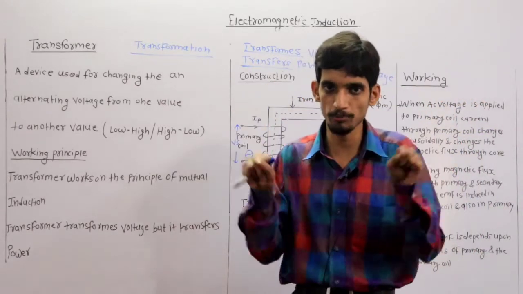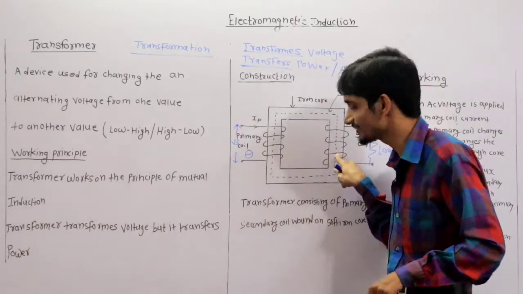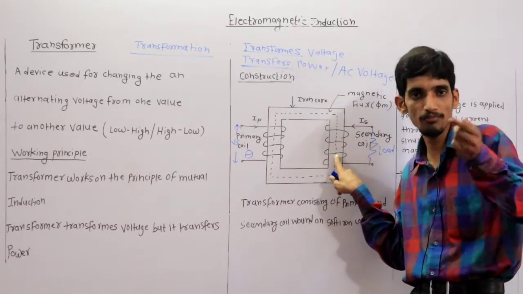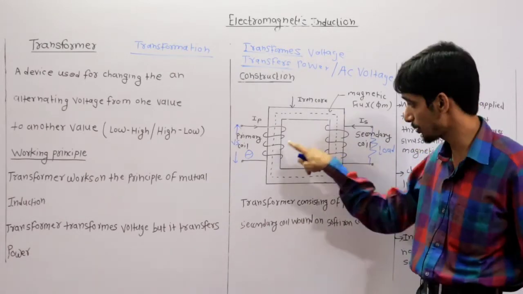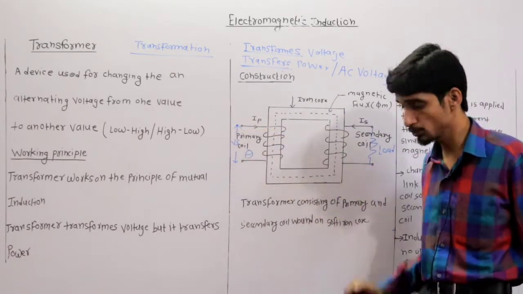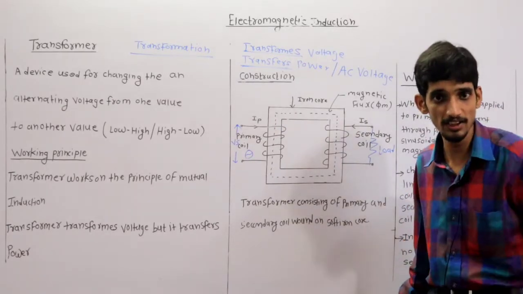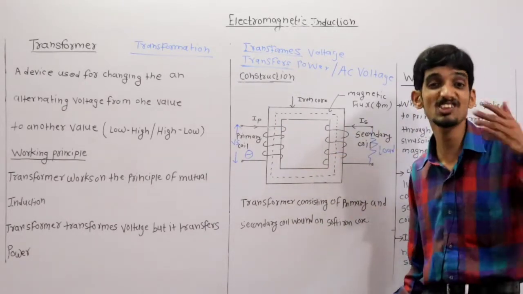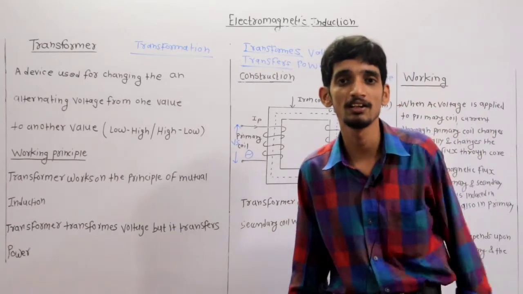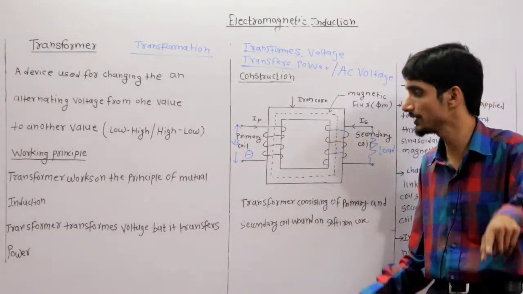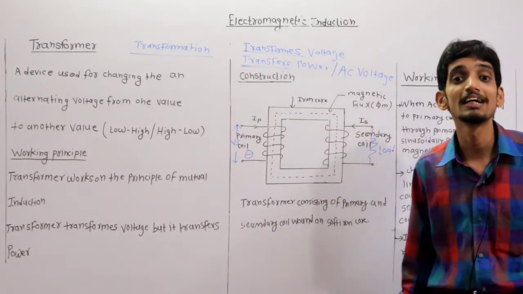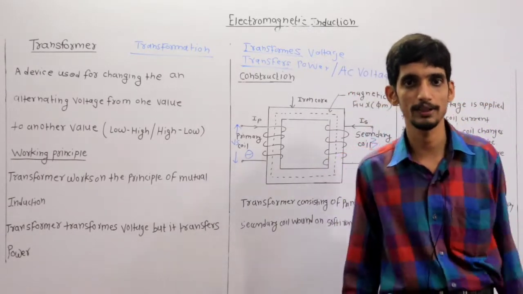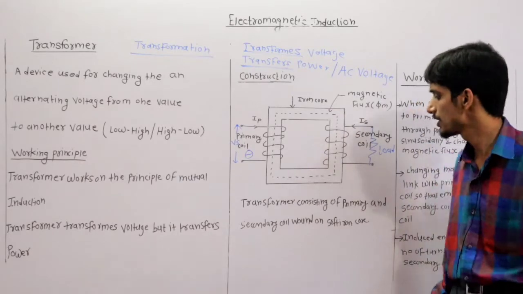Okay, so up till now I have discussed with you the construction of transformer. It consists of a soft iron core on which two windings are wound. These two windings are made up of copper and they are insulated from each other. The winding which is connected to the AC voltage source is called the primary winding, and the winding which is connected to external load is called the secondary winding. Current flowing through the primary winding is called primary current, and current flowing from the secondary winding is called secondary current. Clear? Okay.